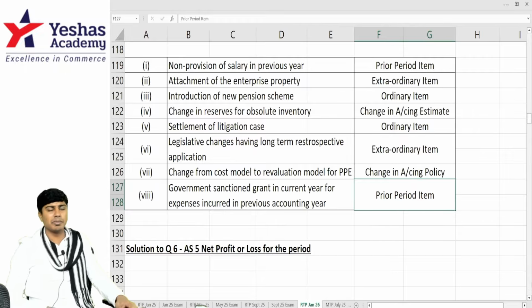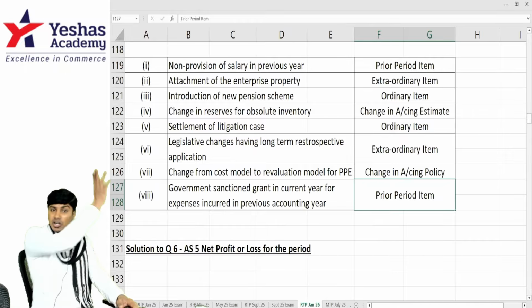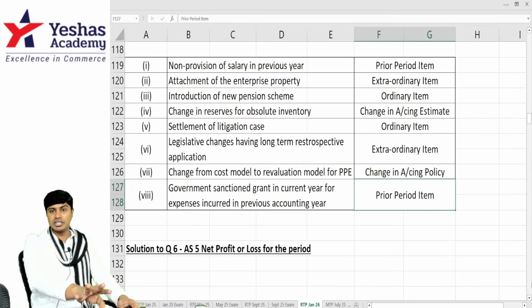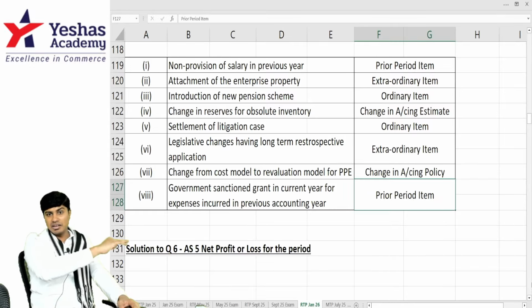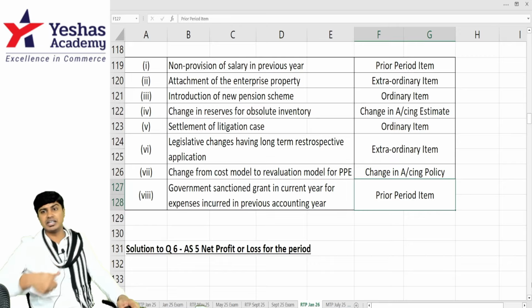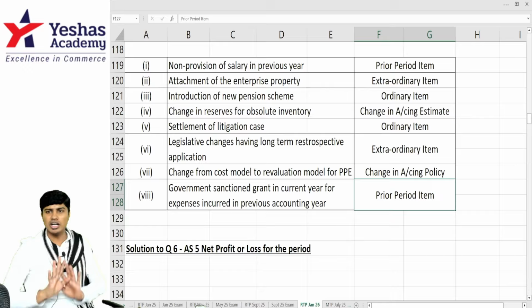Yeah, it ends up becoming a prior period item if the grant was announced last year. I'm assuming that grant was announced last year. We have postponed the recognition of the grant till this year. If it was not announced last year, then I recorded this year, then it's not a prior period item.